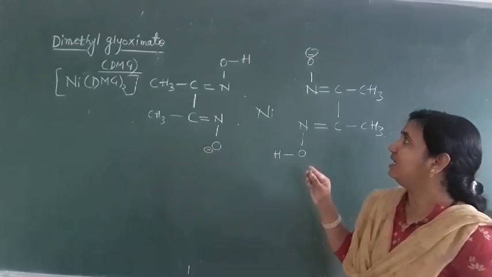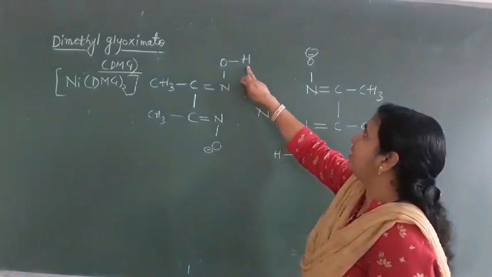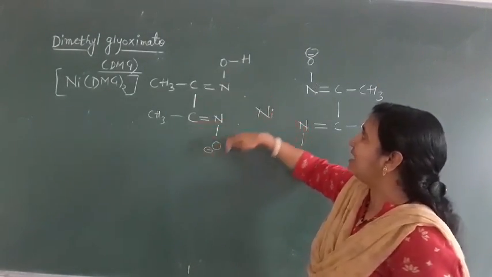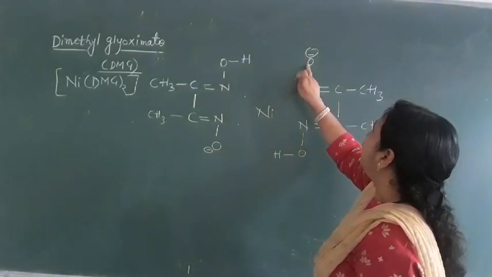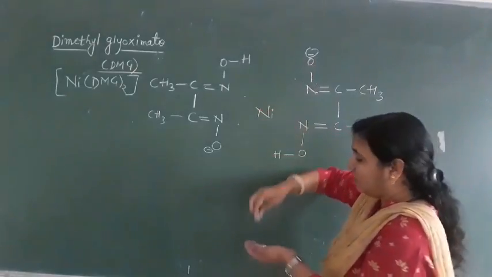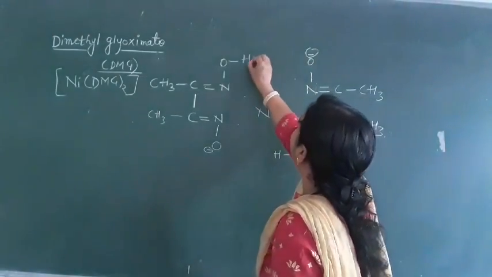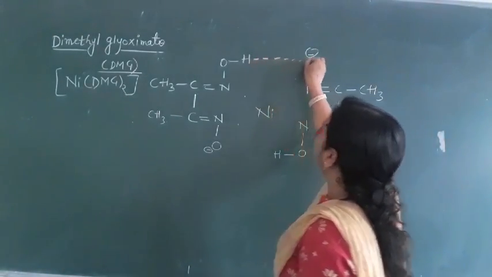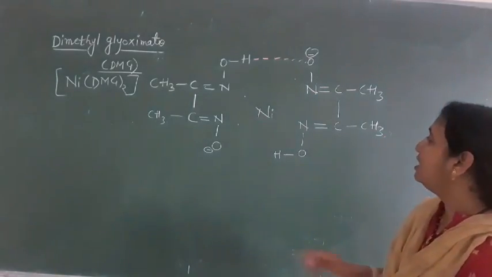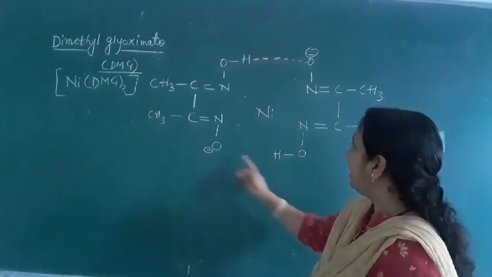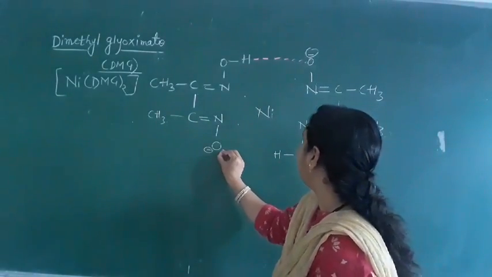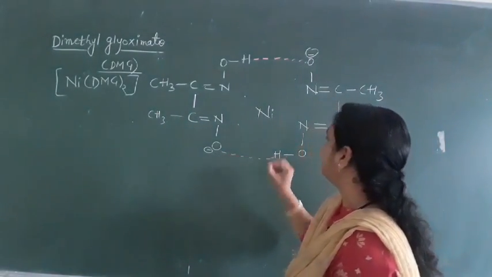Now what will happen here: this hydrogen of the dimethyl glyoxime will form a hydrogen bond with this O minus. Similarly down here, this hydrogen and this oxygen will form a hydrogen bond.